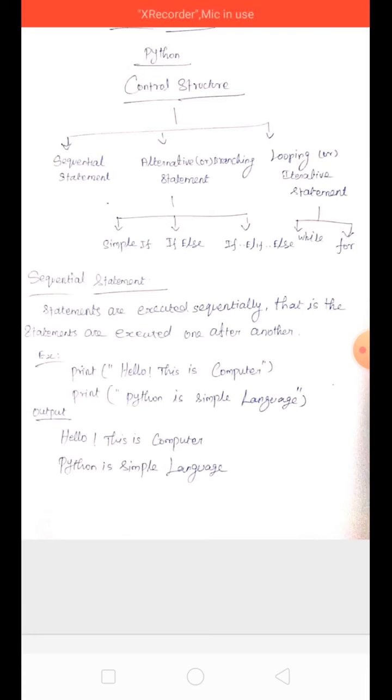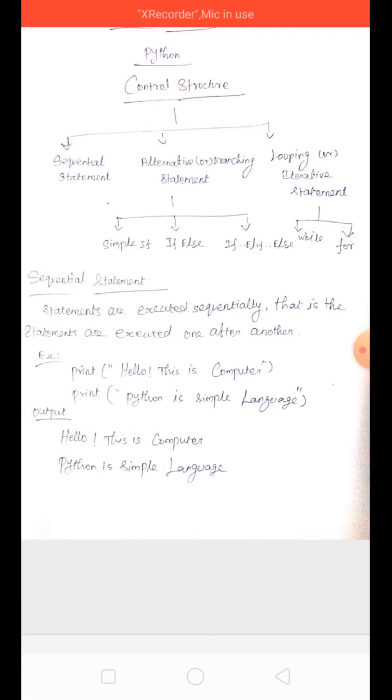That means if you write a program, we do not use any condition in the program. So it will be executed sequentially by the Python interpreter, line by line. No conditions are used in the program.